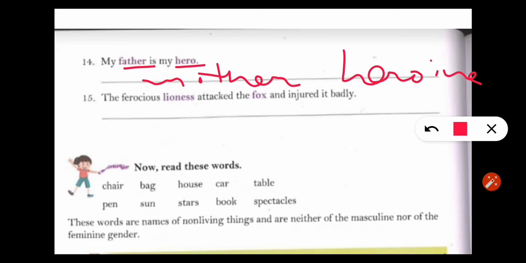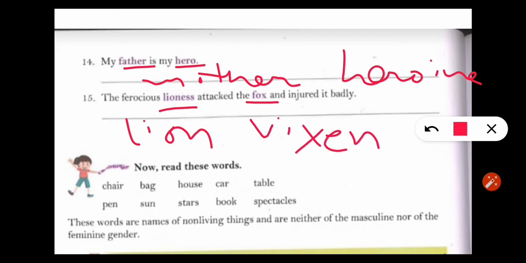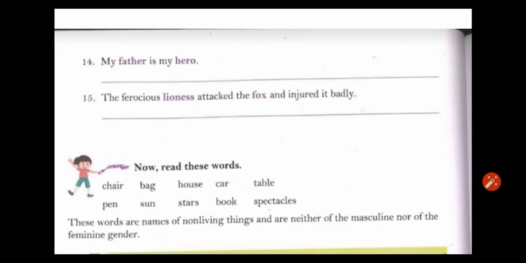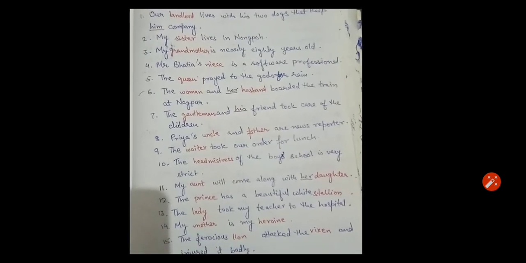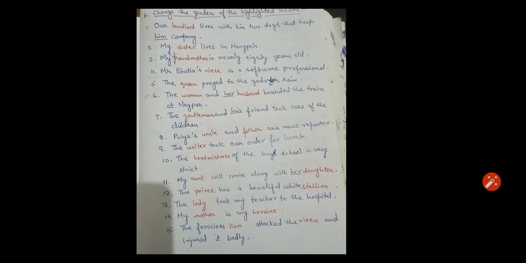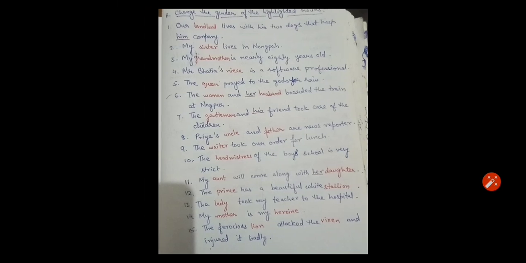The ferocious lion attacked the fox and injured it badly. So, the ferocious lioness, in place of lioness, lion will come. Attacked the fox, in place of fox, vixen will come. I hope you got it, and answers of this exercise are here. Okay, you can check from here. Now next one is,